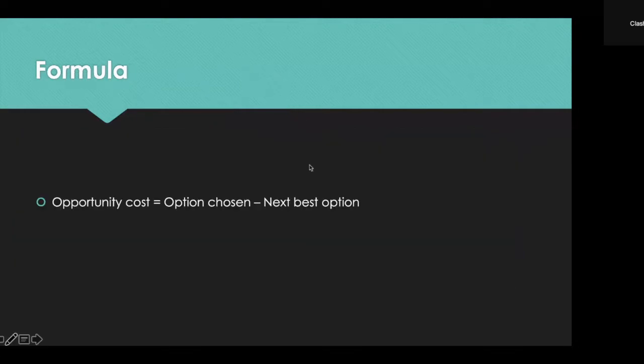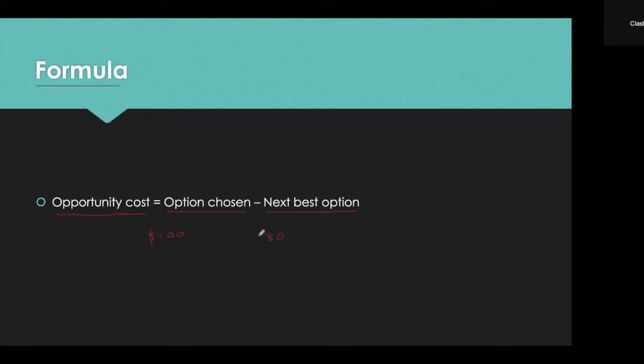And then there is this formula. This formula is also pretty important. Opportunity cost equals the option chosen minus the next best option. So for example, right now I'm making a choice. There is a concert that I want to go to that costs maybe $100. And then there is a concert I want to go to as well that is $80.